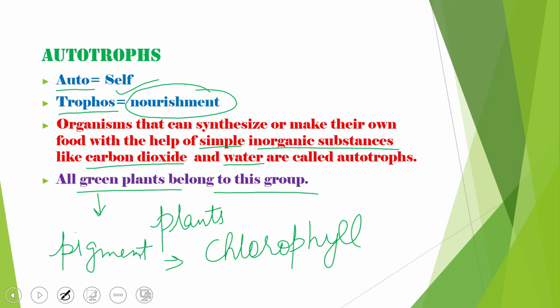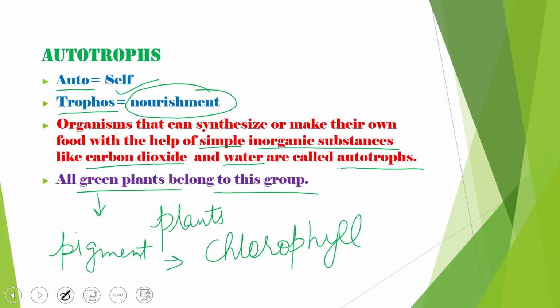Oxygen is the main requirement. Okay, we all know about it. So organisms that can synthesize or make their own food with the help of simple inorganic substances like carbon dioxide and water are called autotrophs.